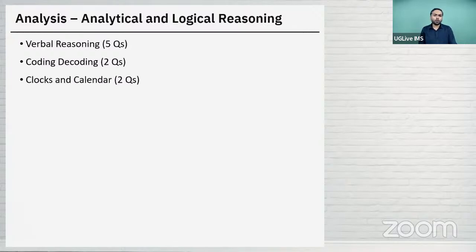There are 2 questions on clocks and calendar, one each actually. I would say both questions were slightly different. The clock question was very interestingly designed. It was very easy. But then there were 3 clocks: one circular, one rectangular, and one square. And from the first clock, you need to find out. So basically, for every clock, some direction was given.